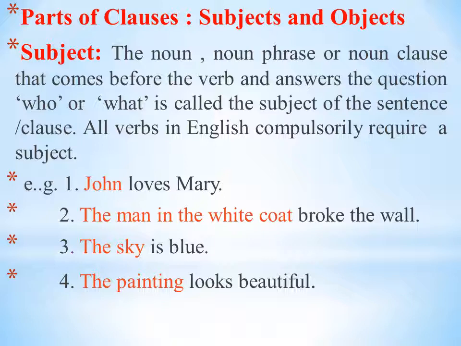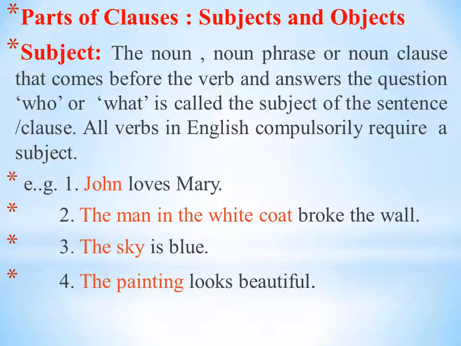All verbs in English compulsorily require a subject. Without subject there is no sentence or verb. Noun phrase or noun clause, they are subject. They come first in the structure of the sentence, then comes verb, then object.